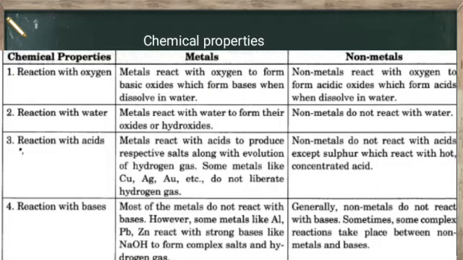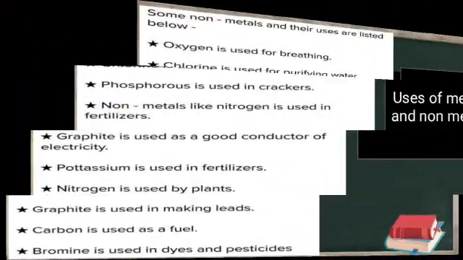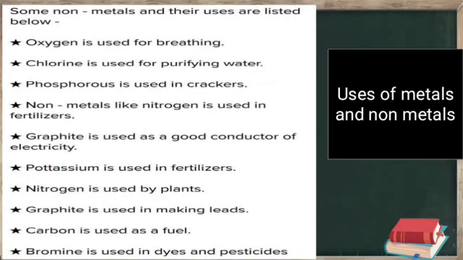So let's move to the uses of metals and non-metals. Some non-metals and their uses are listed below. First, oxygen is used for breathing. It is common that we get oxygen from trees. And second, chlorine is used for purifying water. Yes, you have seen in ROs, chlorine is used for purifying water.